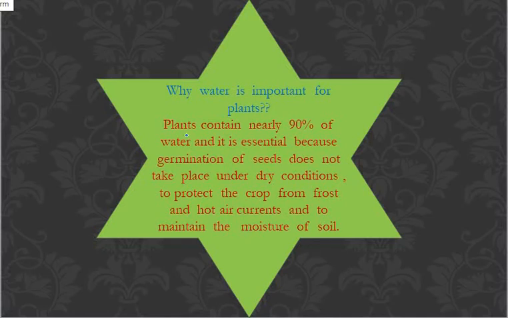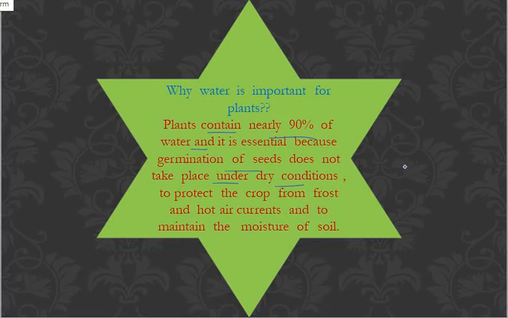As we know, plants contain 90% water and it is essential. Why? Because germination of seeds does not take place under dry conditions. What do you mean by this?